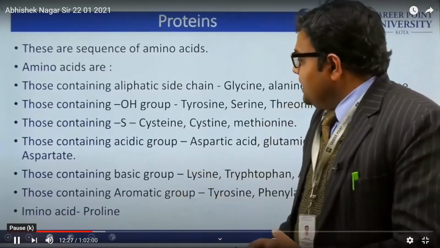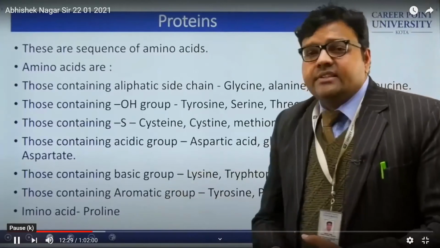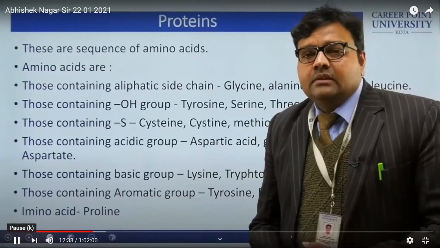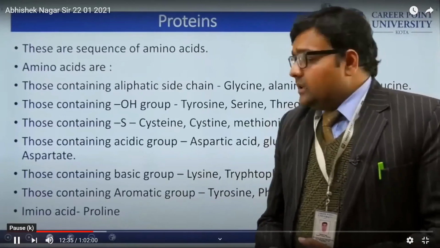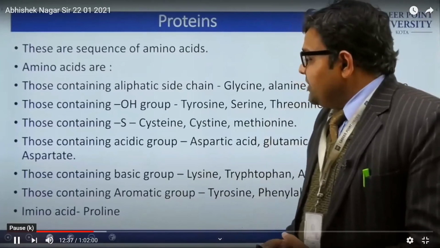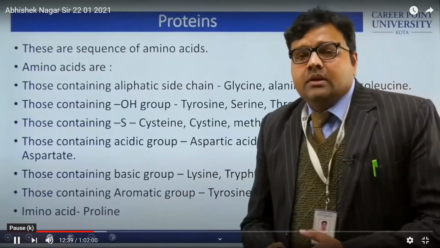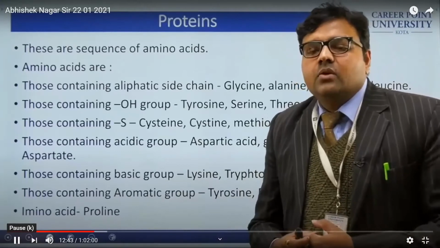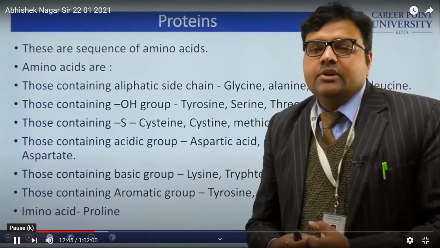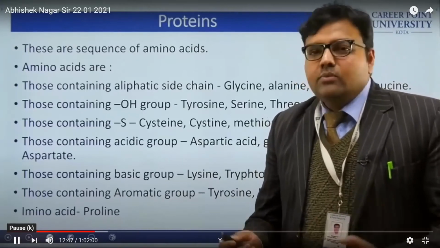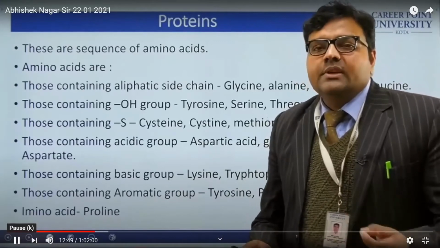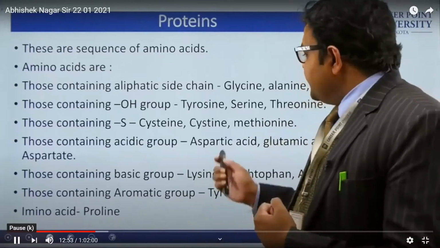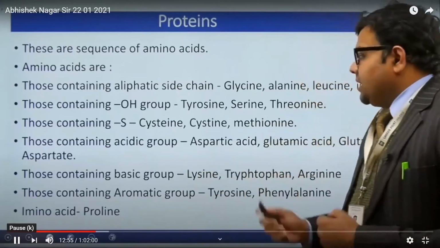The next class is acidic amino acids. These are aspartate and glutamic acid. The next class is amino acids containing a basic group. So what does it mean? Basic means one more basic group is going to be added. Acidic amino acid means you add one more carboxylic group in the structure. From the basic side, it is lysine, tryptophan and arginine.